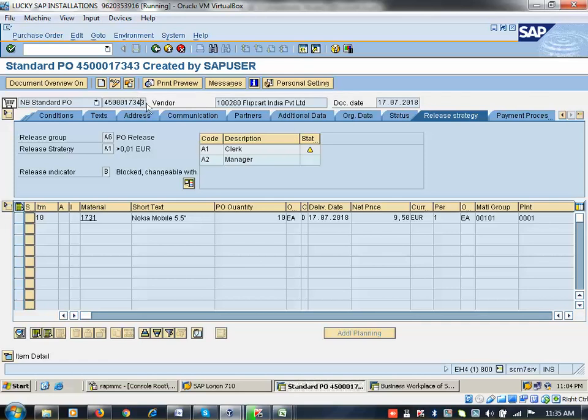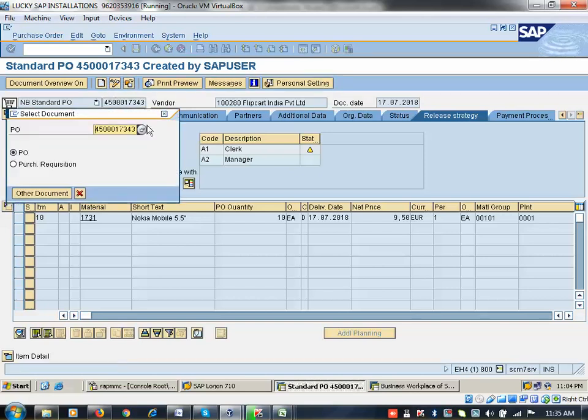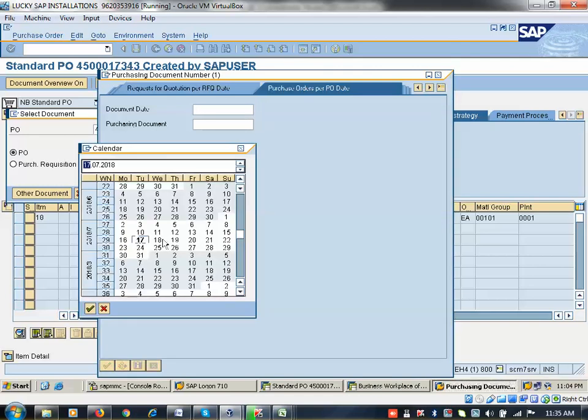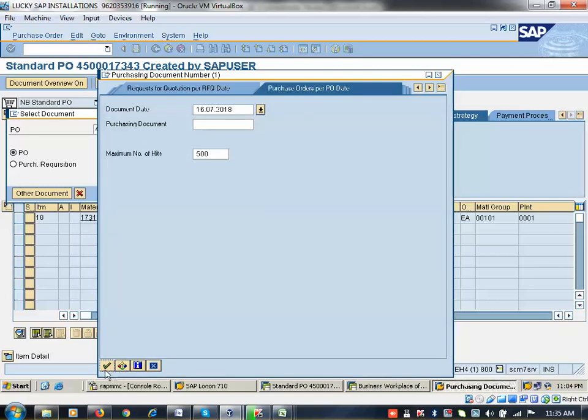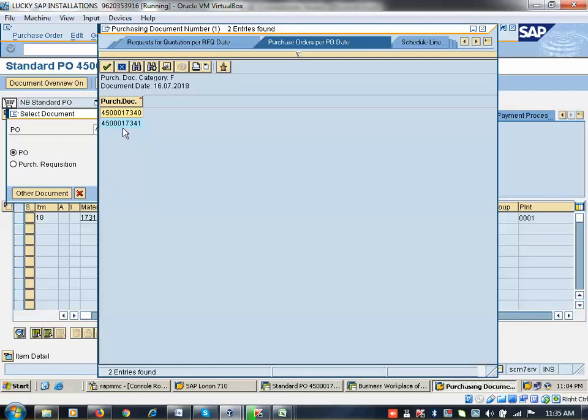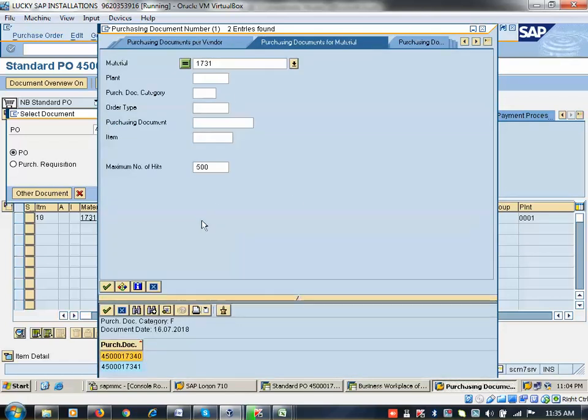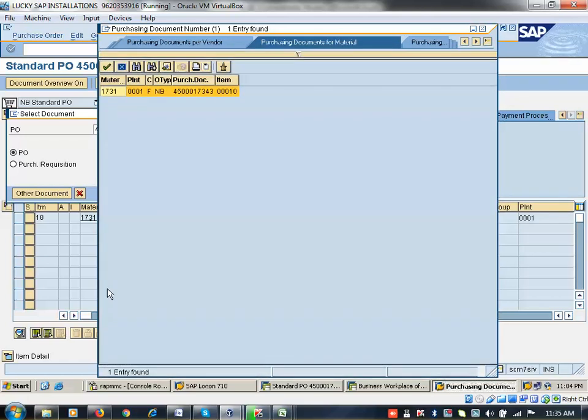Here you can see like this. F4 is not working here. What happened? So here F4 will come, then you can see it here, or otherwise you can go here. So here you can search the POs. So how many POs did I create today here? Okay, 2 POs I created. The same way I can come back here. PO date or material wise also I can do it here. 1731. Only one PO got created.